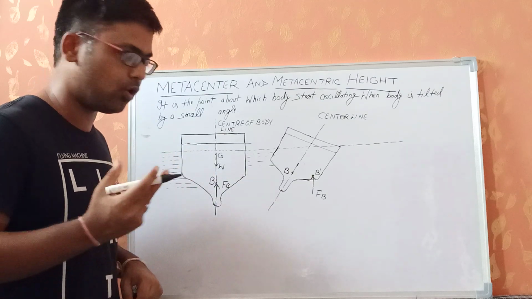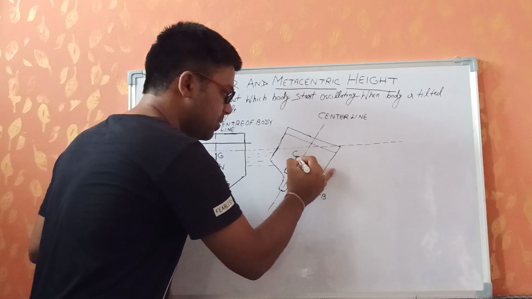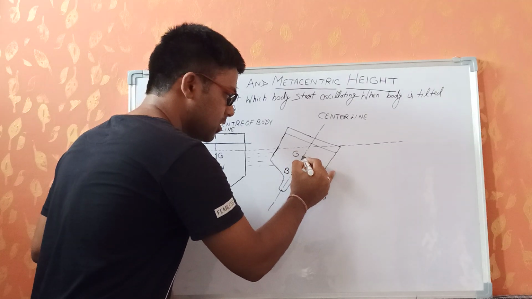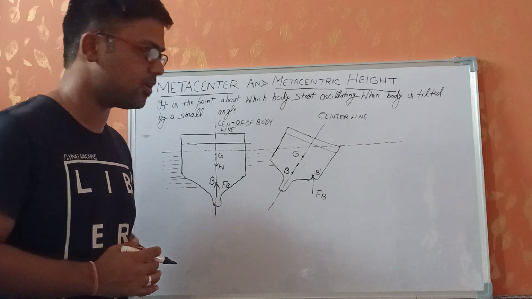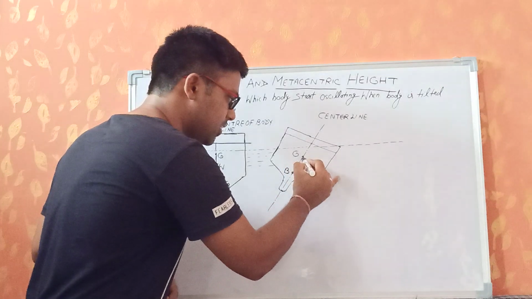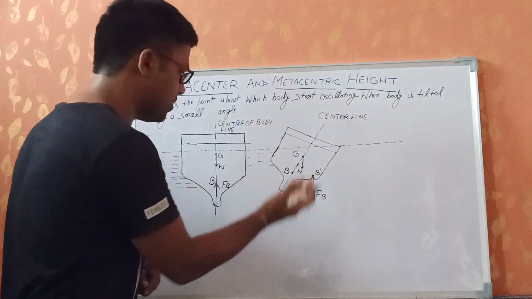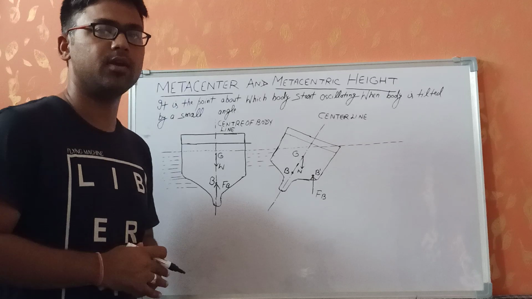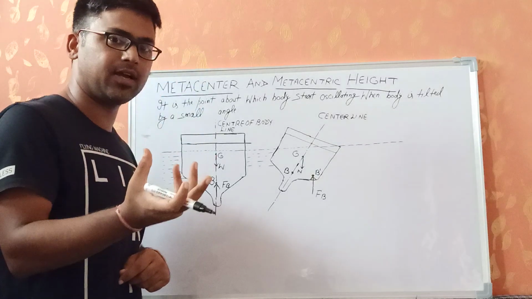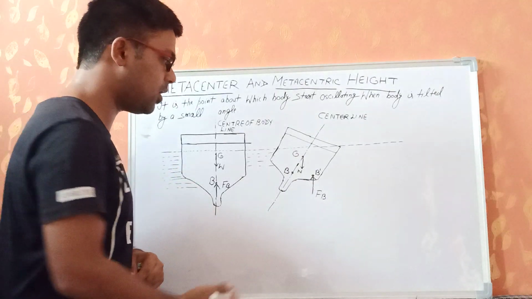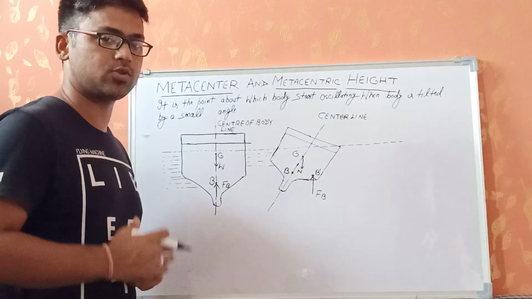The center of gravity of the body will remain the same. Clear? It is a point about which the entire weight of the body is assumed to be concentrated. So the weight which was acting vertically downward here will again act in the same downward direction, it will not change. It means the body's center of gravity is fixed, and the weight through it will remain the same, but the center of buoyancy is changing, because you are shifting it.